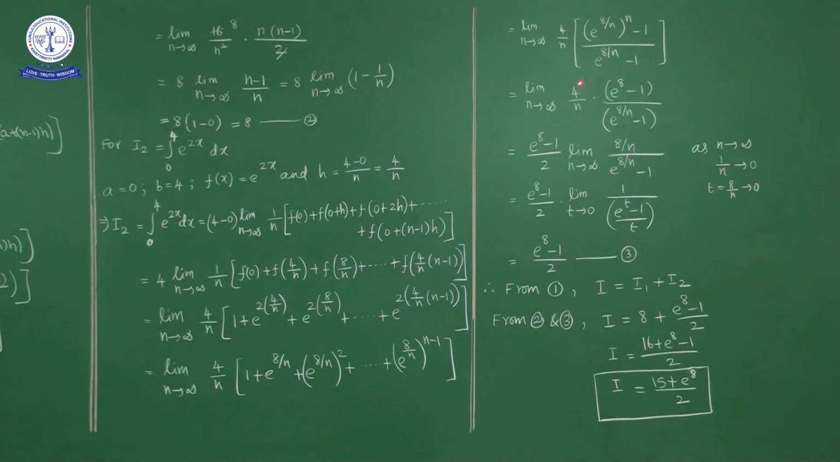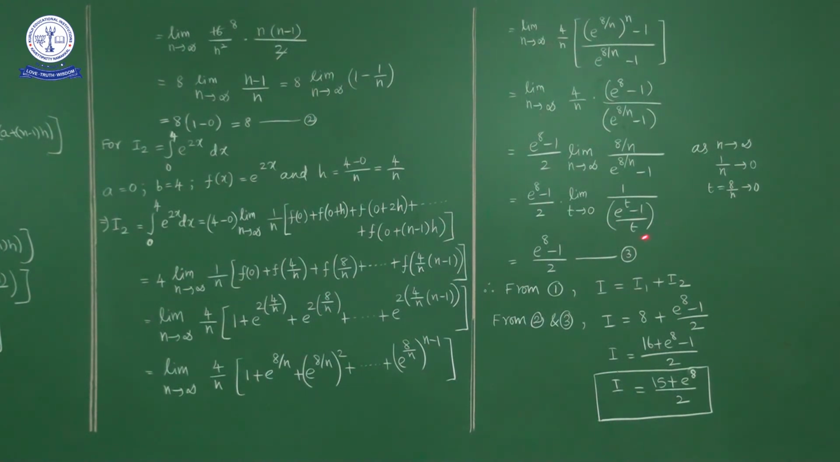Here we have 4 by n, so I'll multiply with 2 and divide with 2. That 2 I'll write here. As I multiply 2 here, 2 into 4, 8. So 8 by n. So limit n approaches infinity 8 by n upon e power 8 by n minus 1. Similar to the previous problem, as n approaches infinity 1 by n approaches 0, and 8 by n also approaches 0. I'll consider that part as t. So this part reduces to limit t approaches 0. Here t I will write in the denominator, no? So 1 by e power t minus 1 by t. We have this formula, limit t approaches 0, e power t minus 1 by t is 1.